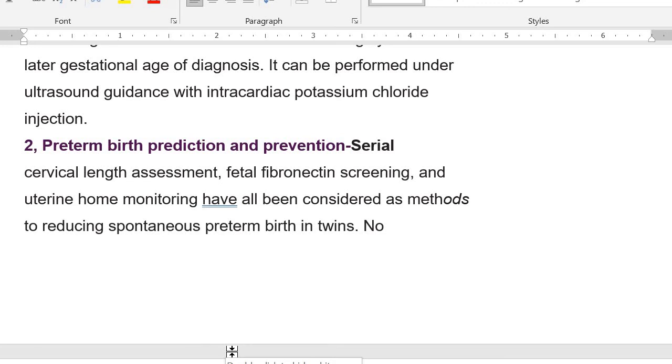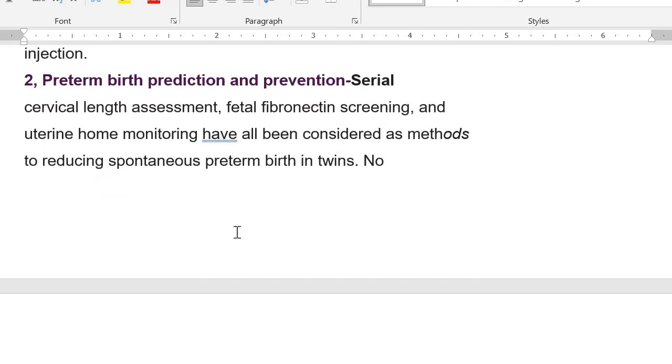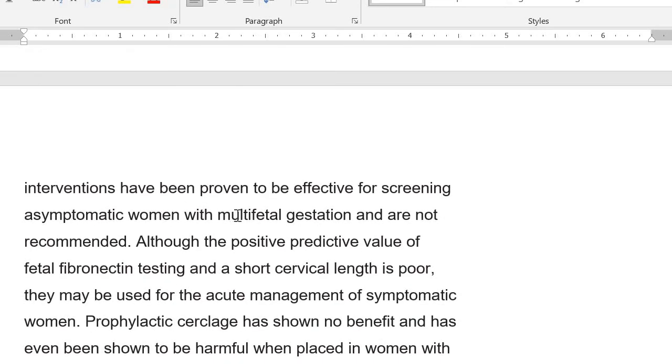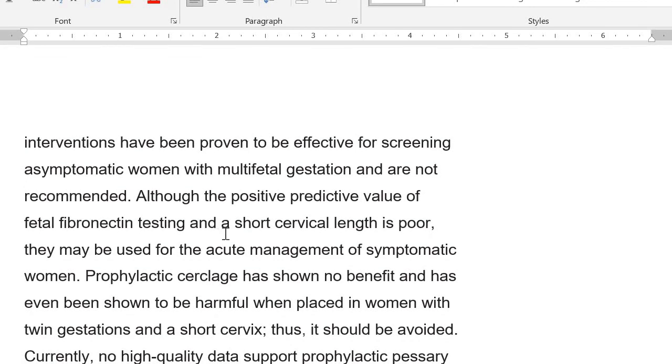Okay, so preterm birth prediction and prevention. We need to do cervical length, serial cervical length assessment, fetal fibronectin screening, and uterine activity monitoring. They all have been considered as methods to reduce spontaneous preterm birth. No intervention has been proven to be effective for screening asymptomatic women with multifetal gestation, and they are not recommended.